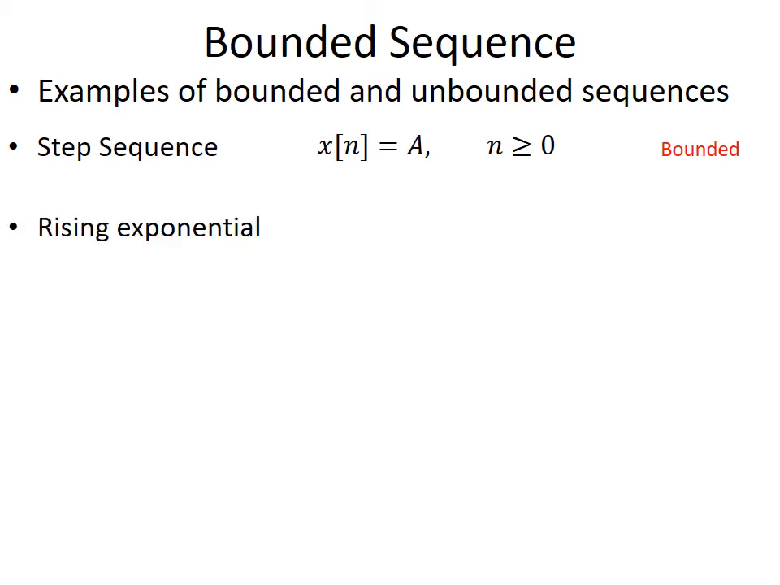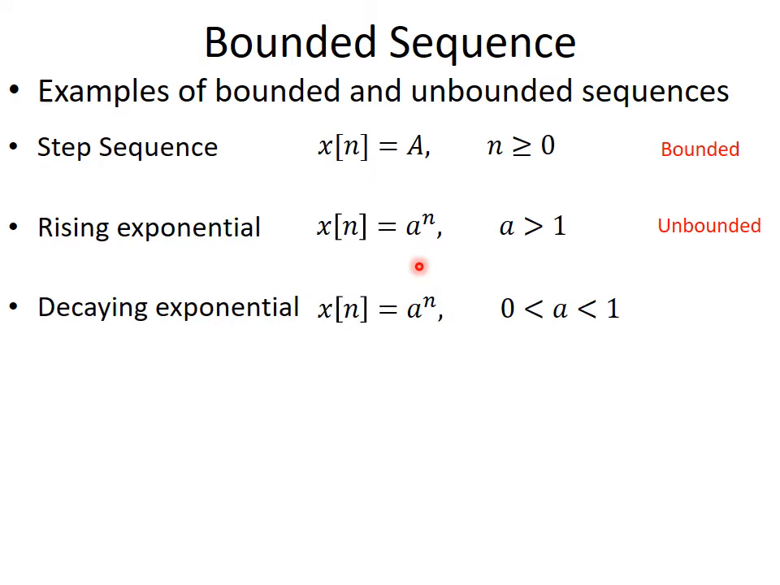And what about rising exponential? As the name indicates, it is rising exponential, and it would continue to increase as n reaches infinity. So its final value is not defined, it would continue to grow towards infinity. Therefore a rising exponential is an unbounded sequence. Then decaying exponential, obviously the final value of the decaying exponential is 0. So when n reaches infinity, x of n would be 0. So it is a bounded sequence.